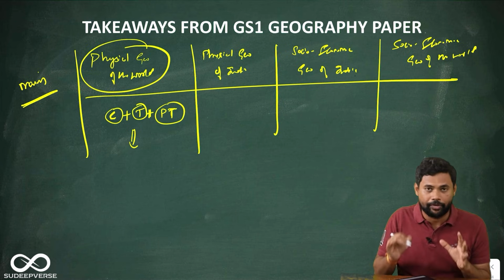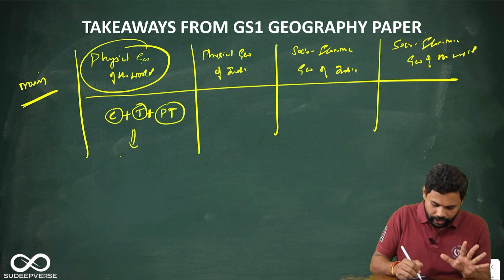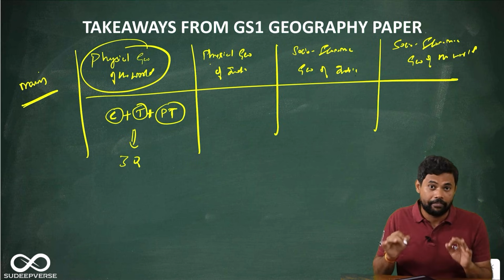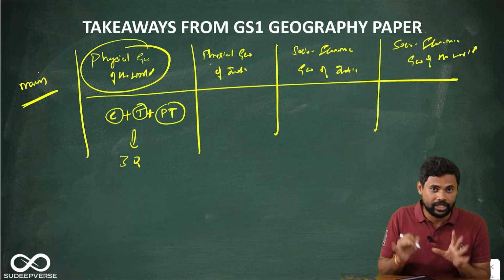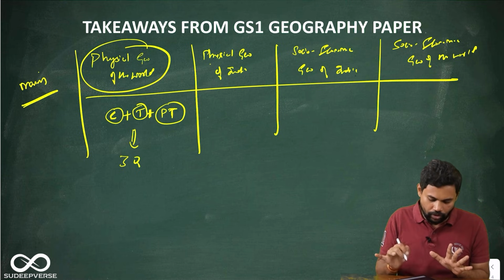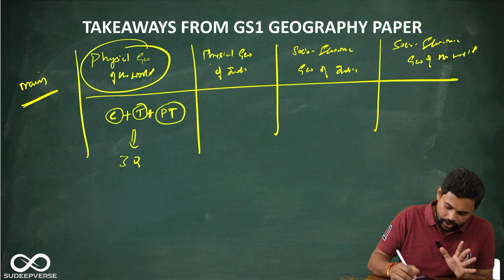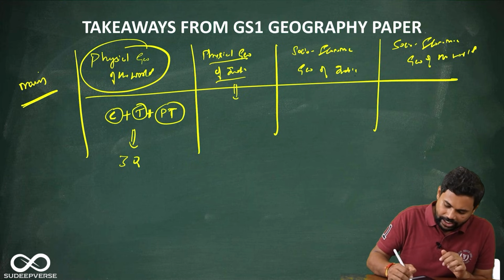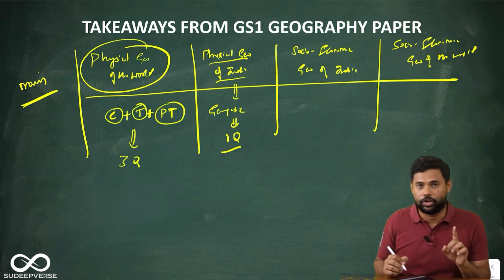Physical geography of the world you have to read in full. So 3 questions come from physical geography of the world. Every year 4 to 5 questions come, but this year it is 3 questions. Now physical geography of India, they have asked about the Gangetic basin. So one question is from physical geography of India.